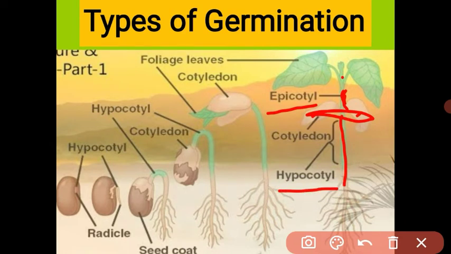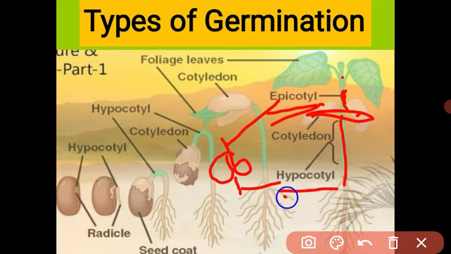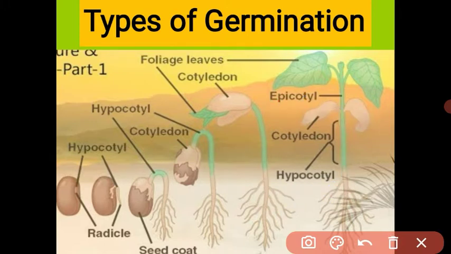Got it? See, this is the cotyledon. Above the cotyledon is called the epicotyl, and below the cotyledon is called the hypocotyl. Both epicotyl and hypocotyl do not elongate together during germination. Either the epicotyl elongates or the hypocotyl elongates. Based on the elongation of epicotyl and hypocotyl, there are two types of germination.